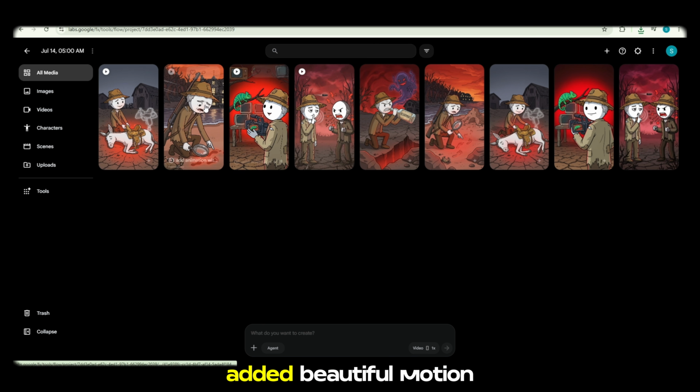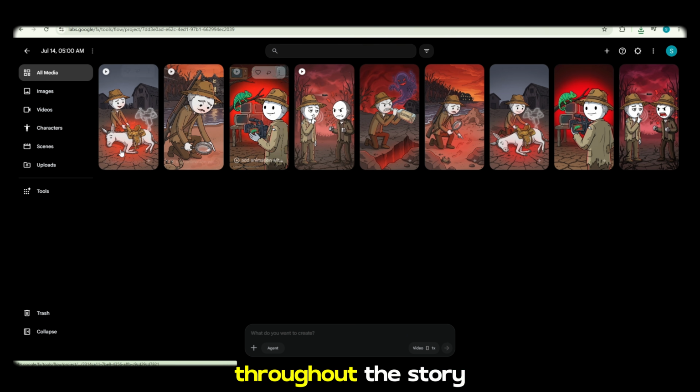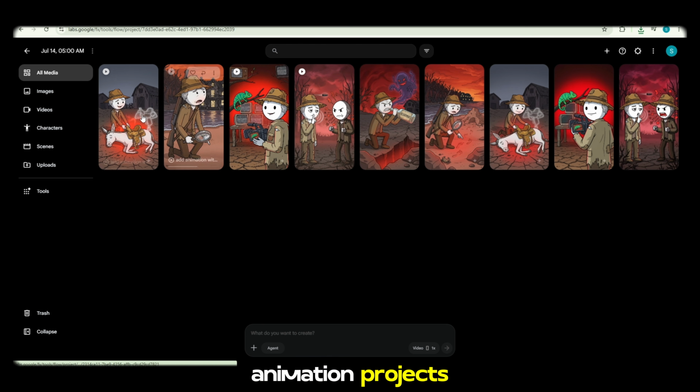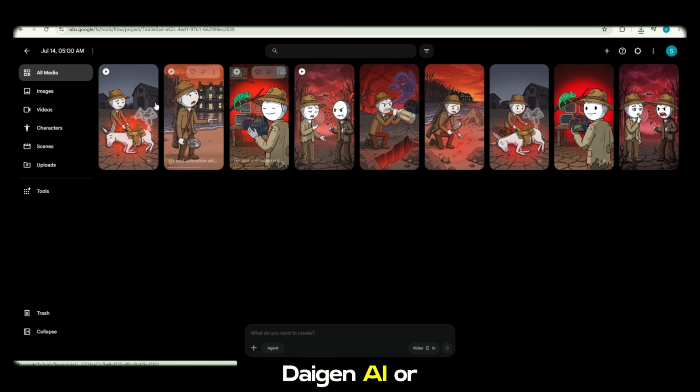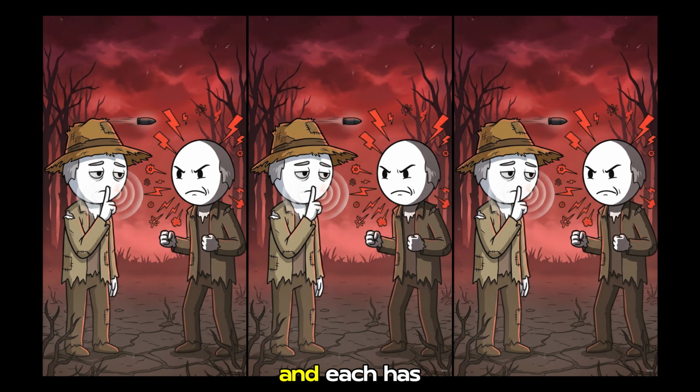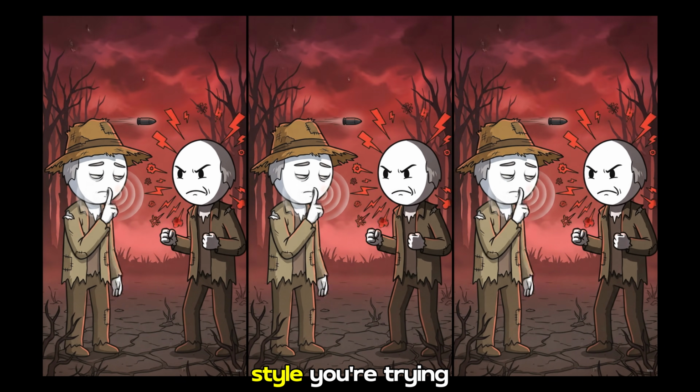Flow AI has added beautiful motion effects to each image, making every scene feel alive while maintaining consistent visual quality throughout the story. Each clip is around 8 seconds long, making them perfect for storytelling videos, Facebook content, YouTube Shorts, or longer AI animation projects. Now it's completely up to you to decide which tool you like more, Digen AI or Flow AI. Both of them offer free plans, both produce impressive AI videos, and each has its own strengths depending on the style you're trying to create.